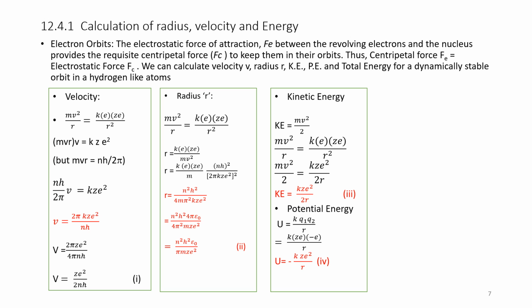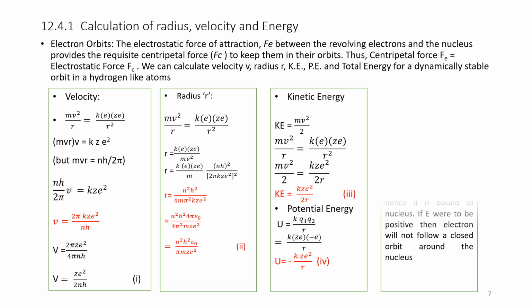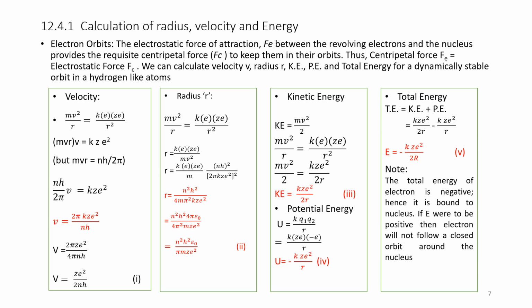Now, we will find the equation for total energy. Total energy is given by potential energy plus kinetic energy. From these equations, kinetic energy is k Z e square by 2r, and here it is minus of k Z e square by r. Adding these two, we will get E is equal to minus of k Z e square by 2r.